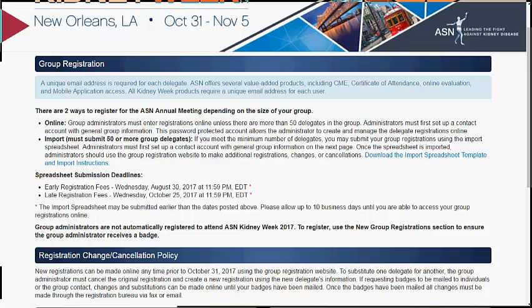Please note, group administrators are not automatically registered to attend Kidney Week 2017. If you require a badge, use the new group registration section to register.